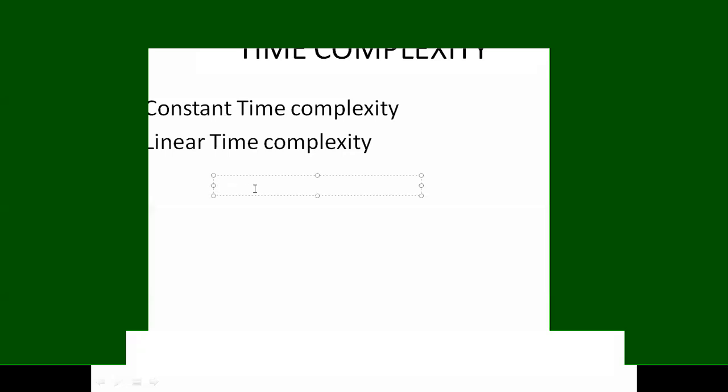Here also we write the same example as previous, but here we are taking two variables, whereas in the previous example we took one variable only. So this is constant time complexity, because this program requires a fixed amount of time for the two input values.